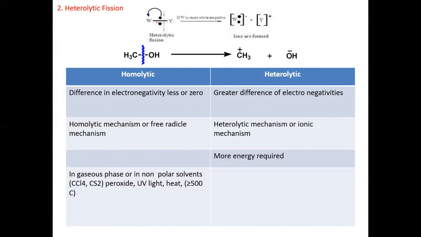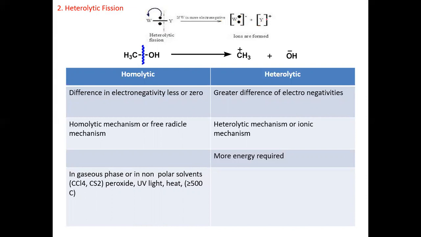Now here a general reaction is given, where W is attached to Y by a single bond. When heterolytic cleavage takes place, here the electronegativity of W is greater as compared to Y. That's why both of the electrons are shifted towards W, and there is a negative charge on W. So that fission is called heterolytic fission.